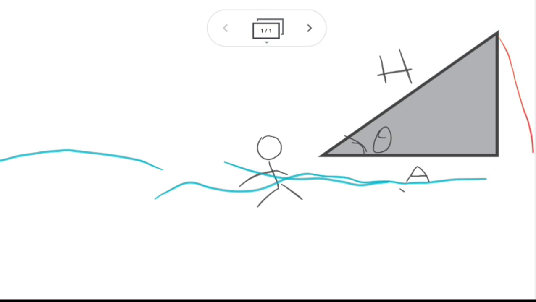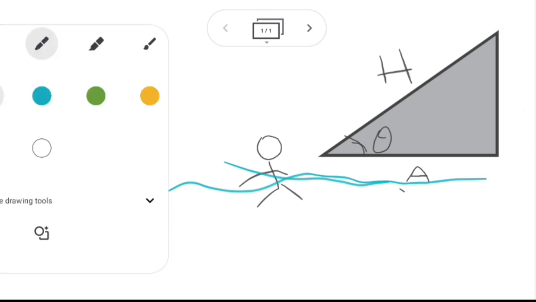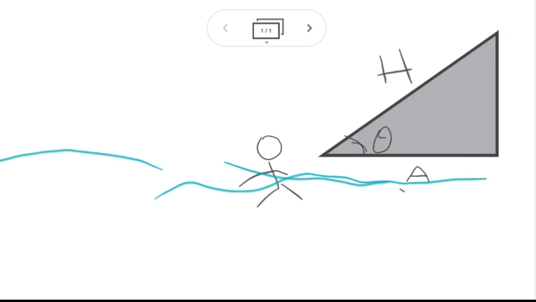So for the angle, let's use a different color, a green color. This is also another angle, theta. Are these two thetas equal? No, we don't know that. That's why we will call this one the second theta, theta 2. Ignore my handwriting. And let's call the very first one theta 1.